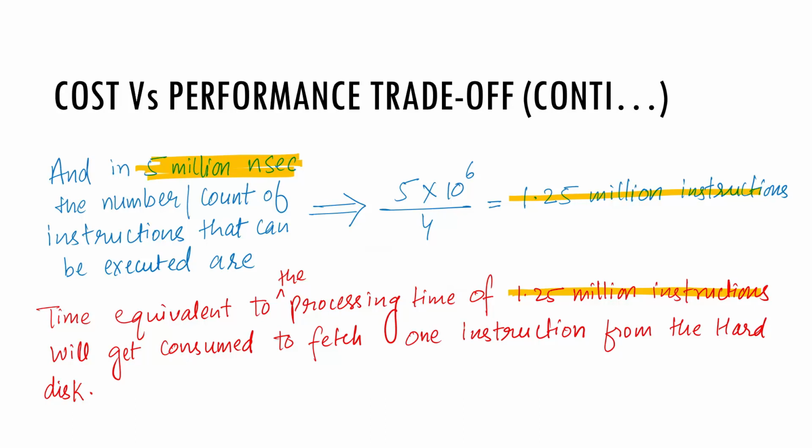But here, the CPU needs to wait for the next instruction to come, as its fetching will take the time equivalent to the processing time of 1.25 million instructions. This idle, or you may say useless sitting, will degrade the performance of the CPU.